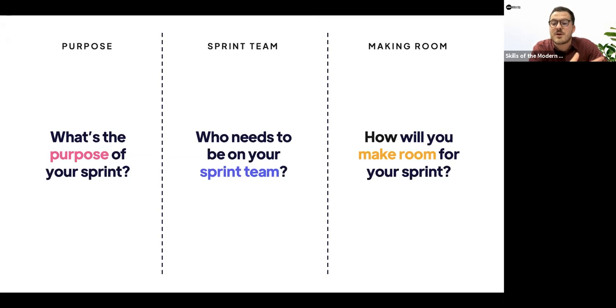I'll give you a few minutes to work on this individually, and then you'll have a chance to have a bit of a chat about it with your teams as well. Any questions on how it's going to work?